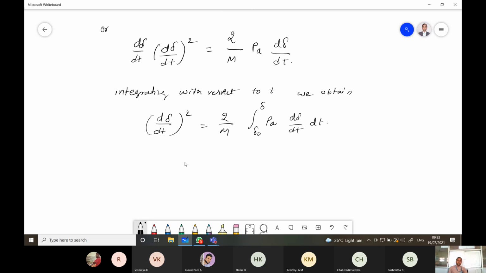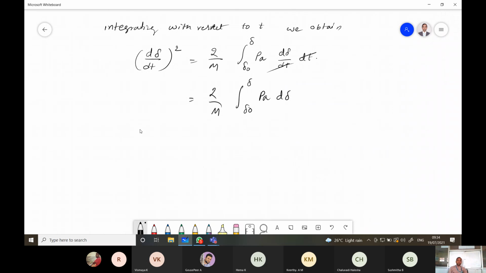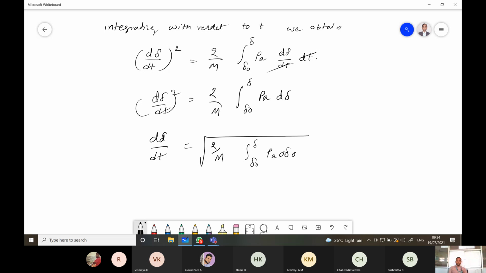So this will become 2/M times the integration from δ0 to δ of Pa dδ, as dt gets cancelled. Remove the square, it will become the square root of 2/M times the integration from δ0 to δ of Pa dδ.